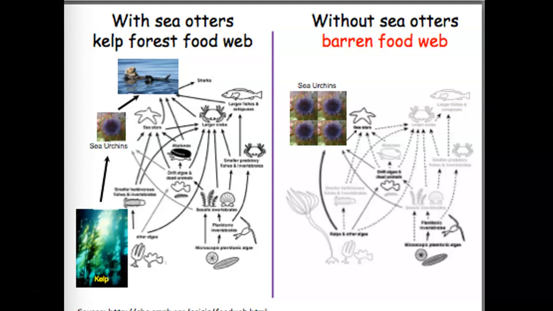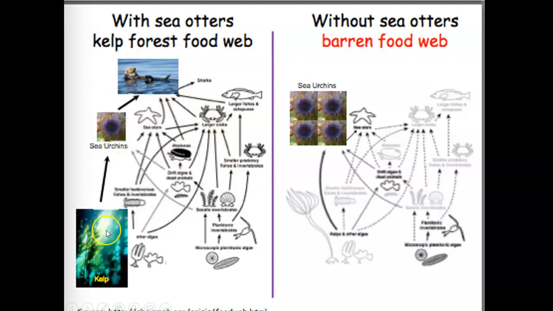And then the sea urchins start to overeat the kelp. There's too many of them. They're just eating kelp. All of the other species over here that rely on the kelp are kind of like, hey man, we need the kelp, stop eating it. But they're sea urchins. They're not going to stop eating it. And so we see how the disappearance of these sea otters affects the rest of this population.